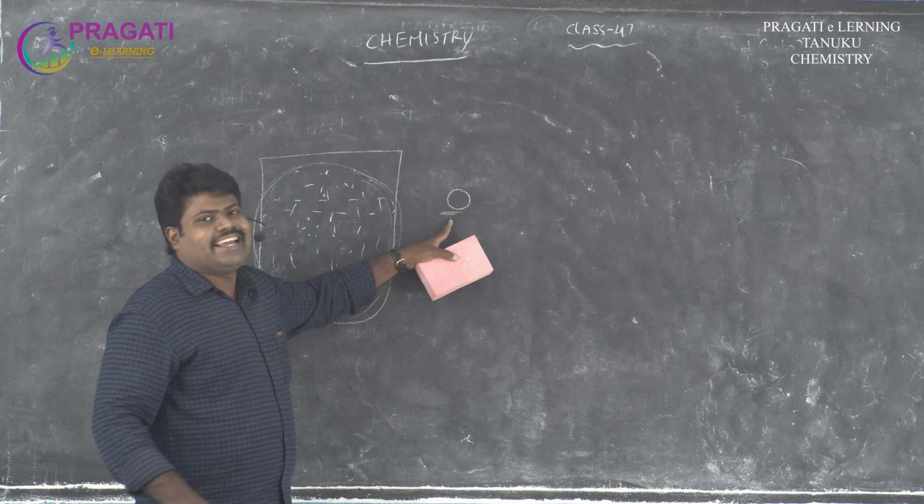The first fault is that the volume of the gas molecule is not negligible, it is considerable. According to the kinetic molecular theory, it is negligible, but it is considerable. And the second thing is no interactions, that means no attractions or repulsions between the gas molecules. But this is wrong.